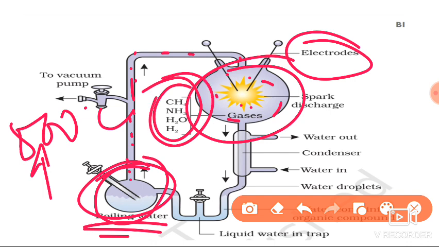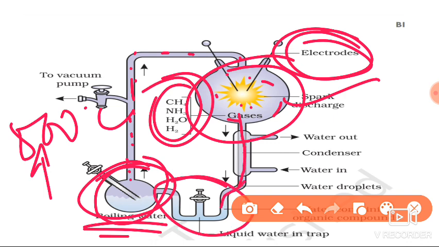Okay, with the help of temperature and volcanic storms, these electrodes and the gases, the reaction is going to happen in this large flask, and the final products are going to be transferred through this in this direction, and collected here. In between these there is a water out and water in, this is a condenser, and all the gases, whatever products formed here, are all going to be collected here. Okay, and what they got in the beginning, they got amino acids.